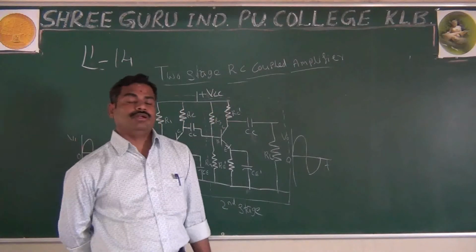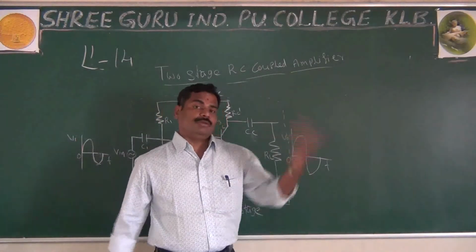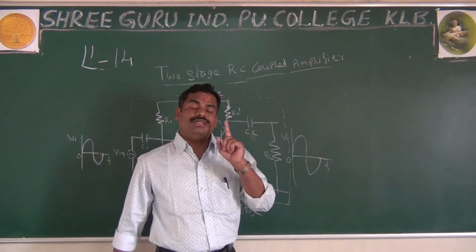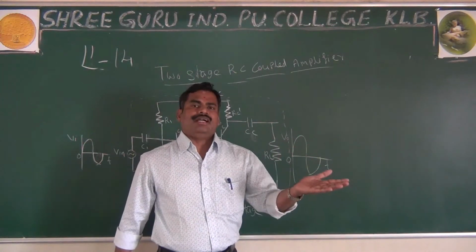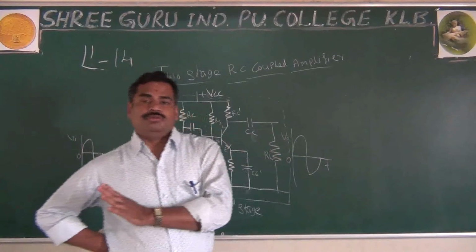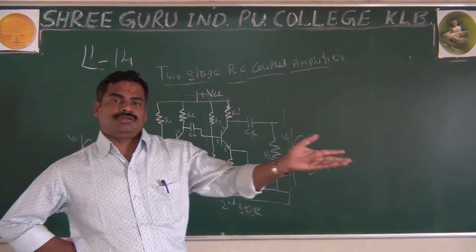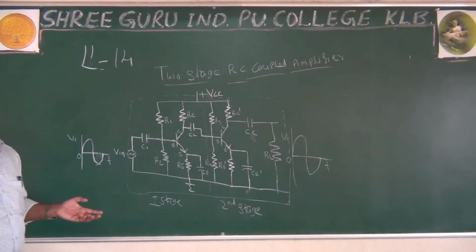As we know, when the transistor acts as an amplifier, only in the active region does your transistor act as an amplifier. To make it active region, we want the input to be forward biased and the output to be reverse biased. It means we want the biasing.